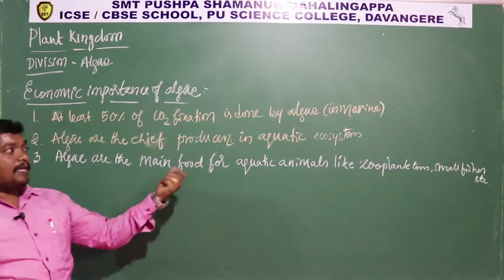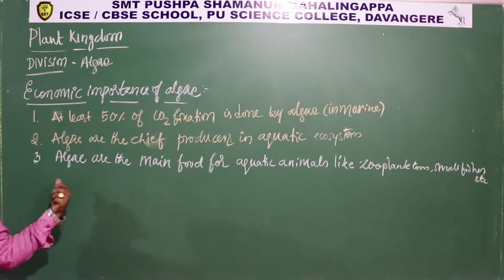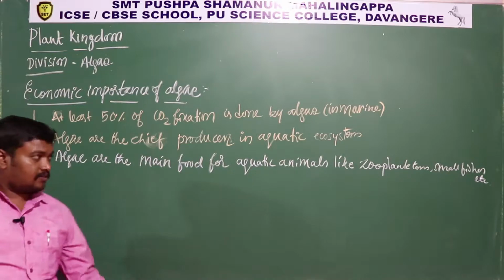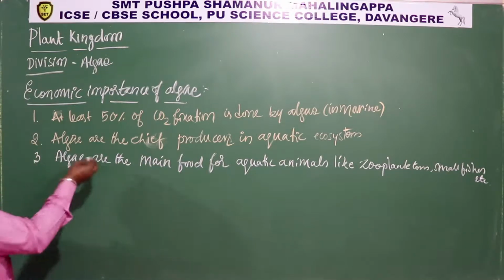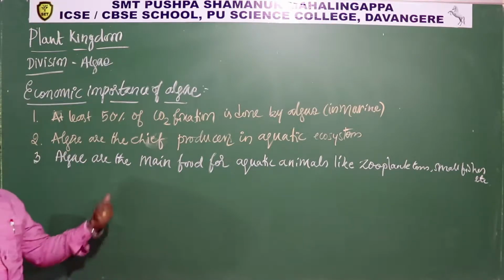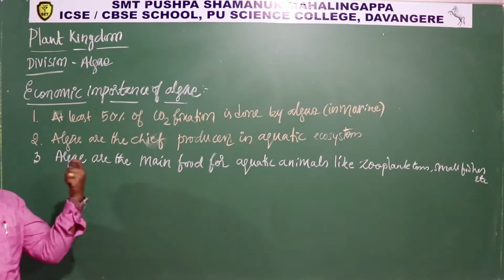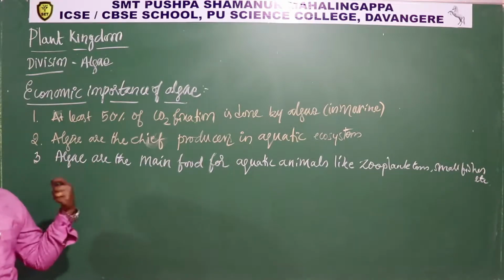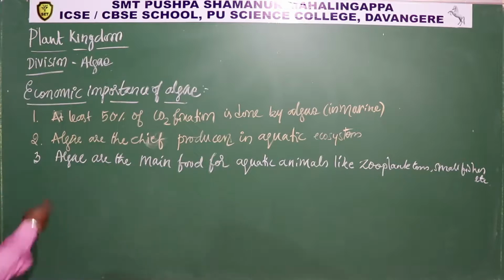Because the unicellular organisms that come under algae are served as food for those zooplanktons. So that includes algae, that includes unicellular eukaryotes that don't have the properties of plants. And those also come under this algae.